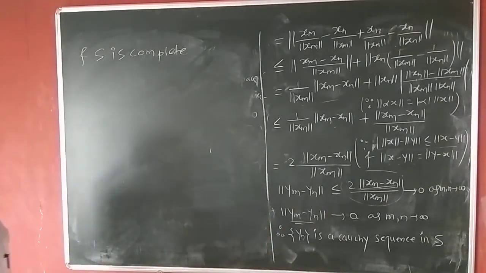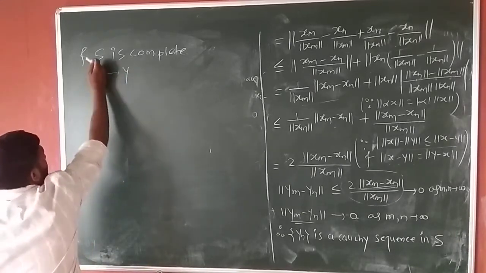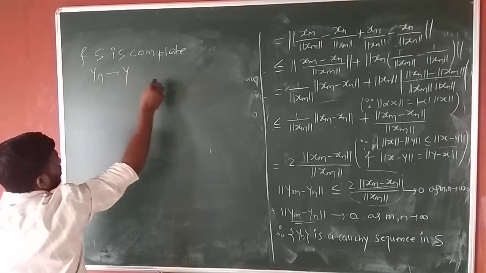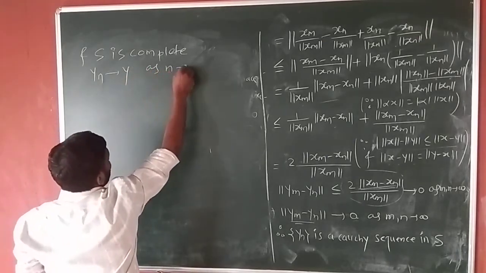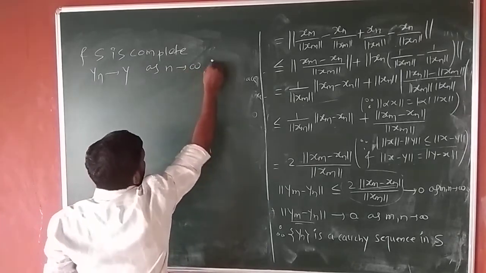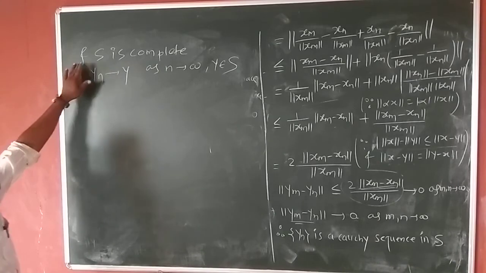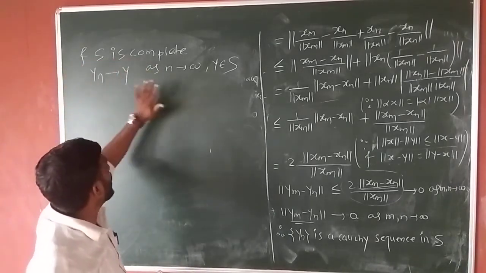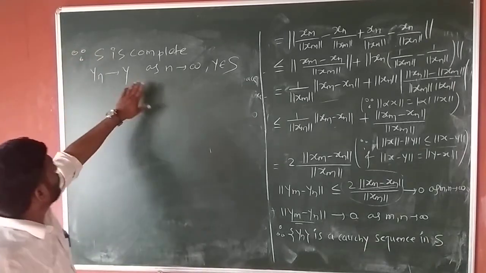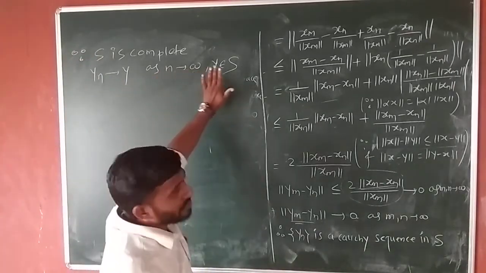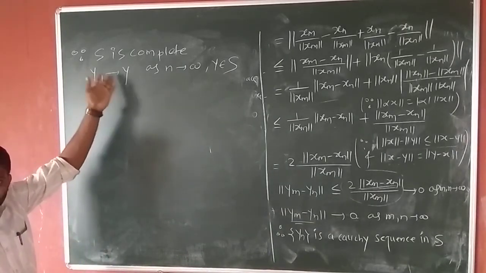So y_n must converge to some point y in S. Since S is complete, y_n tends to y as n tends to infinity, where y belongs to S. That means y_n converges to y.